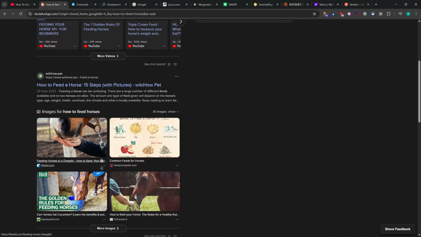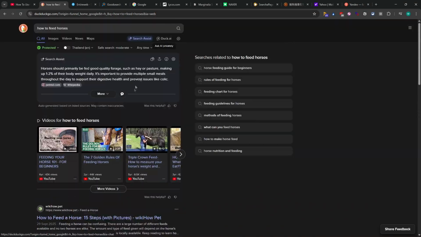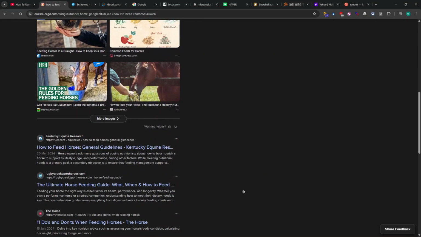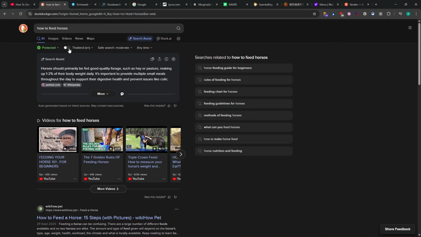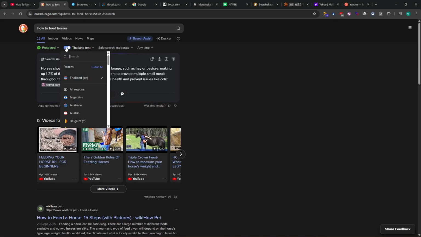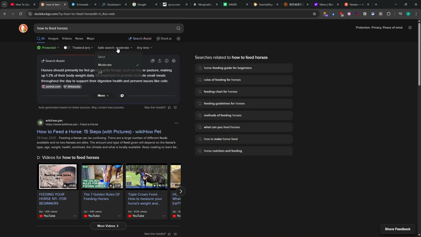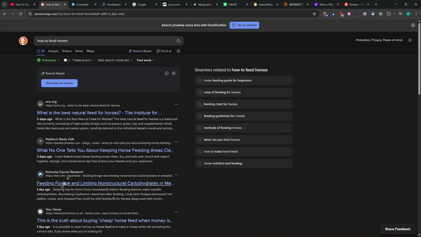We have videos, and these are like images. I like the design here. It just shows so much multimedia, and as you can see, we can switch between Thailand, so it will basically be most connected to it. But I want to use a more global one. There's safe search moderate. We can type past week, so it will search just by a new one.